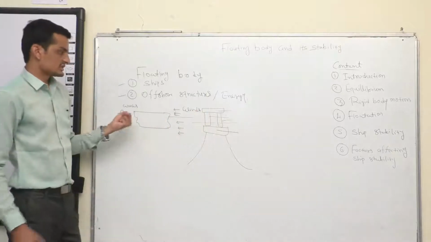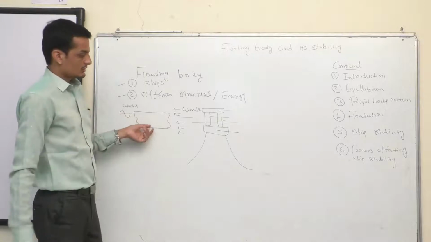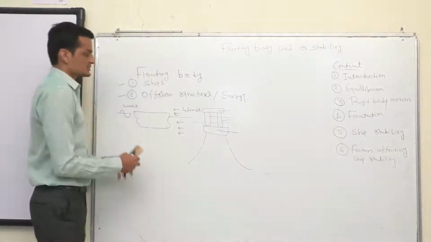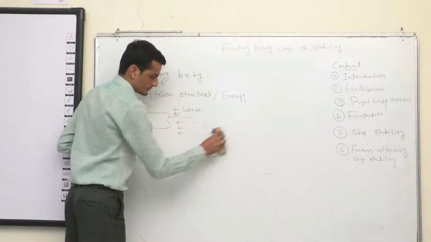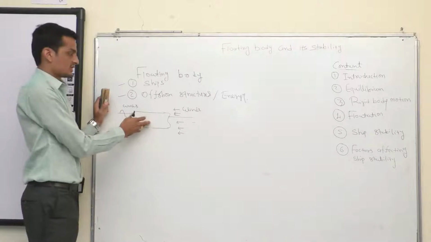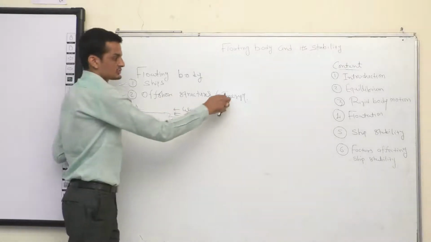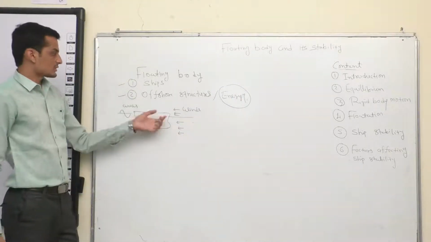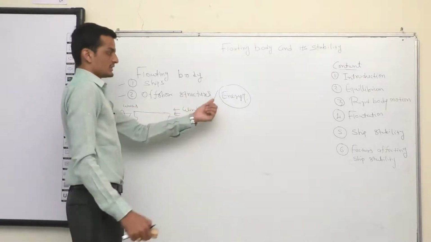So what we are going to study is how the ship behaves and what is the ship stability. Here we are going to talk about mostly the ship stability, which is somewhat related also to the offshore structures. So as I said earlier, they are used for transportation, they are used for oil and gas storage. Offshore structures are used for the oil and gas production and the storage, also used to harness the energy from the ocean waves, currents, and the winds. So they all basically come under offshore structures used for renewable energies.